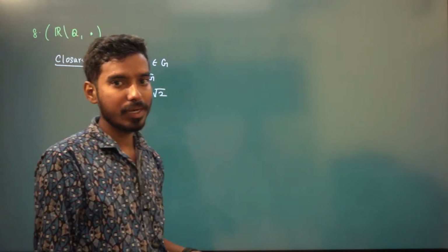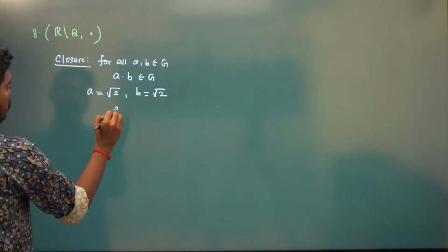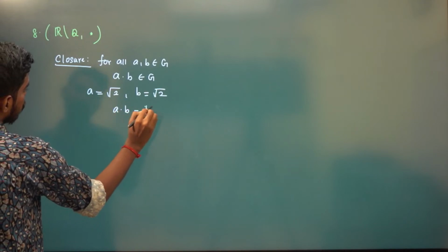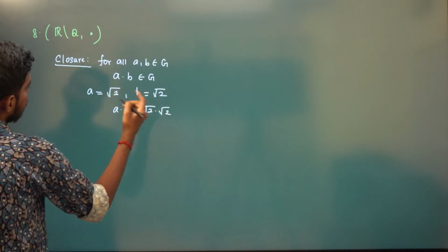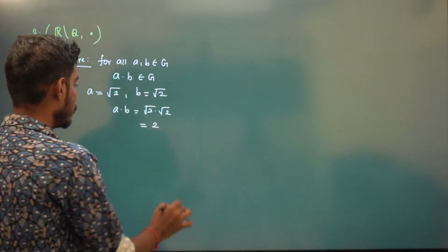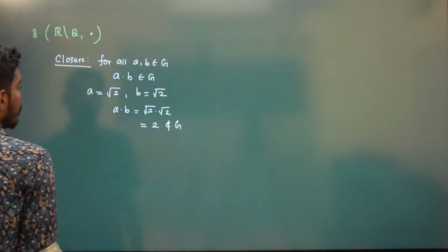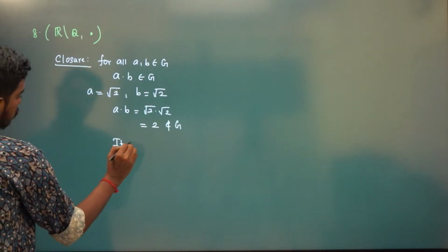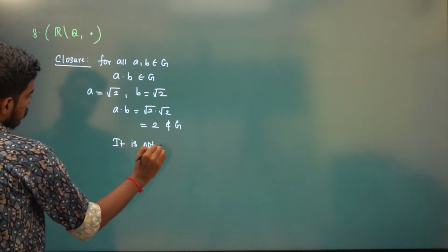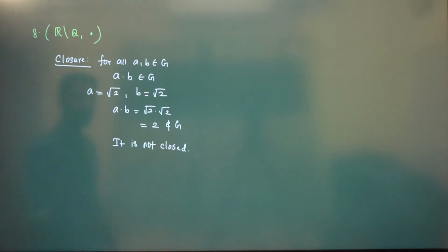You take any two elements, I'm taking both elements to be root 2. Now, what about a into b? You can see a and b are irrational, but a into b is rational. It doesn't belong to G. So, therefore, it is not closed.